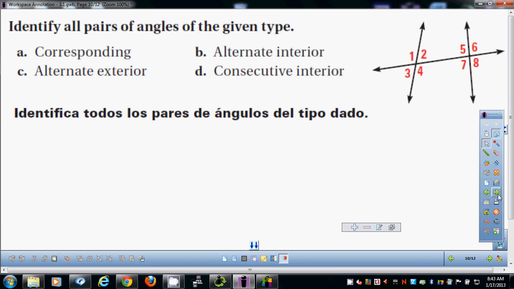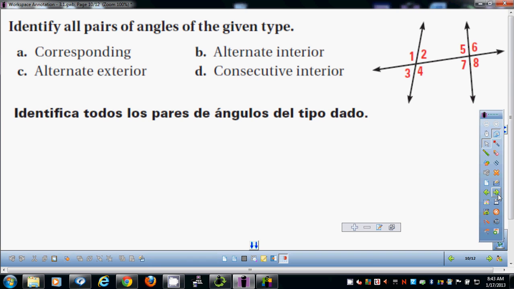They're both the top right. You said 4 and 8. And what are the other 2 pairs? Rachel? 3 and 7. And what's the last one? Very good. Very, very good. Those are the corresponding angles. Questions?